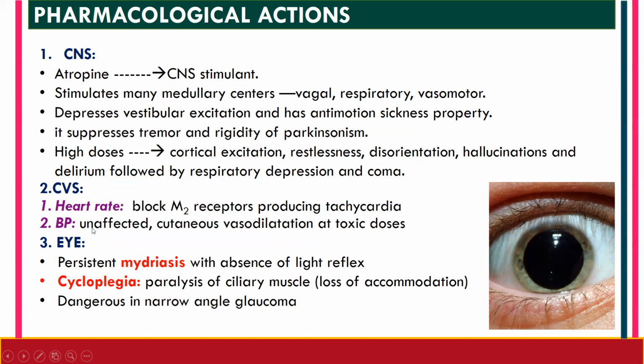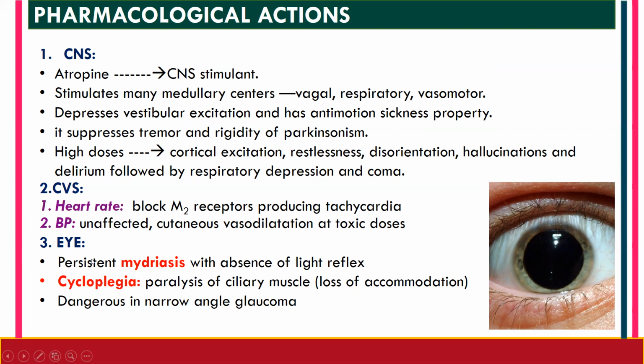Next on BP, the effect is unaffected. Atropine is not going to have any effect on BP, but when you make use of atropine at toxic doses, it may cause the cutaneous blood vessels to undergo vasodilation, and that will lead to atropine flush and thereby hypertension.